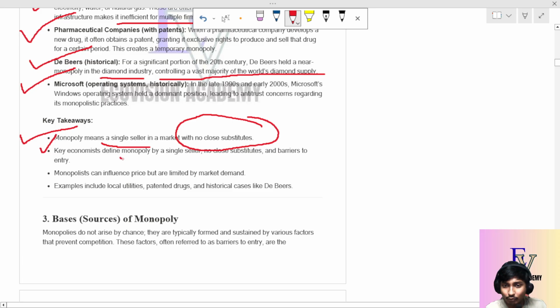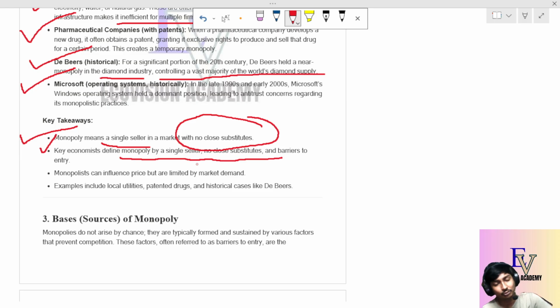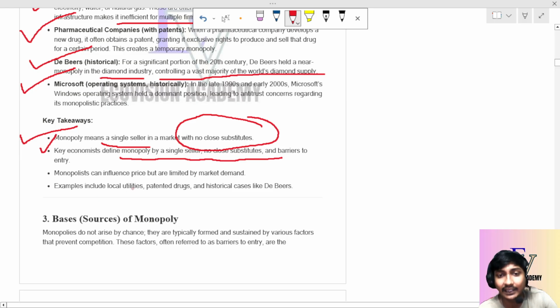Key economics define monopoly by a single seller and barriers to entry. There should be some barriers to entry, so that if I am a monopoly and someone wants to join the market, they cannot. Monopolists can influence price, but they are limited by market demand. Examples include local utilities.